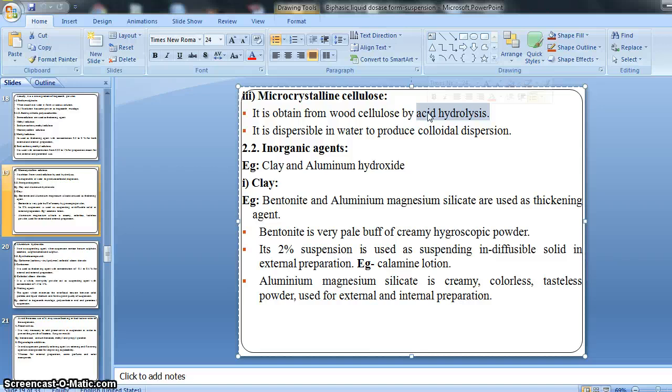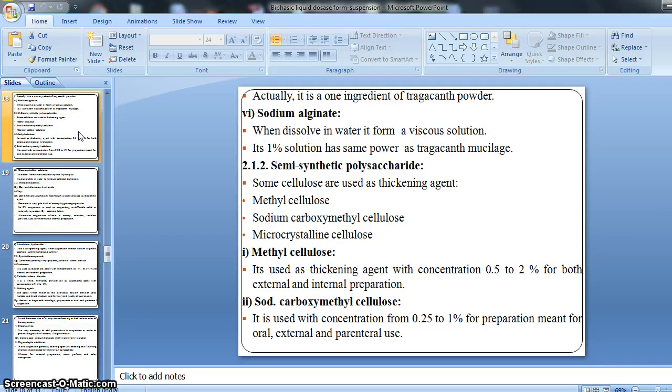It is dispersible in water, means this kind of microcrystalline cellulose easily and thoroughly mixes with the water and forms a colloidal dispersion, means a network-like structure of our insoluble solid particles, right? So this is some small introduction, some information about semi-synthetic polysaccharides, right? Which are they? That is methyl cellulose, sodium carboxymethyl cellulose, then microcrystalline cellulose. These are the semi-synthetic forms of polysaccharides.